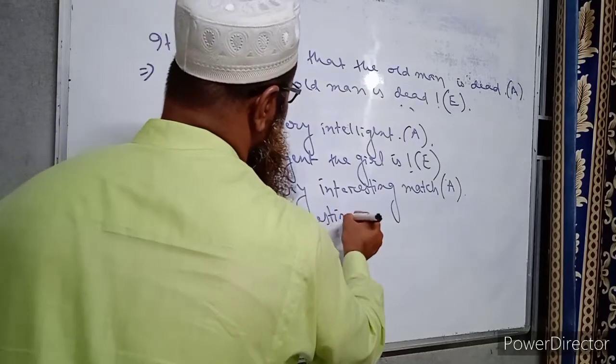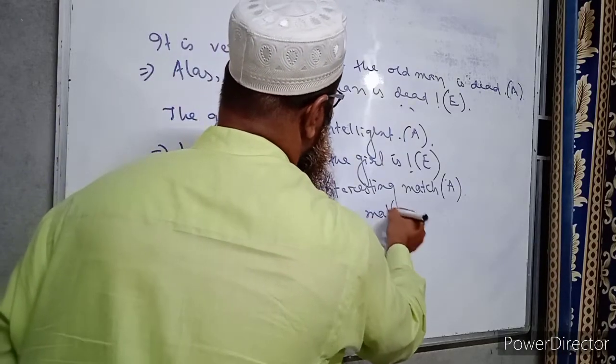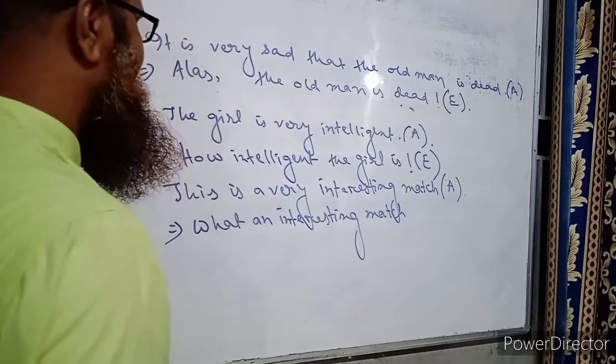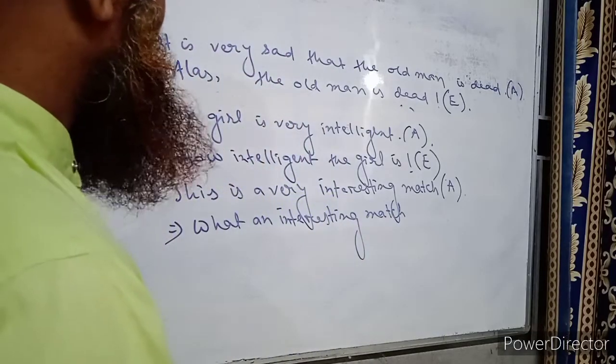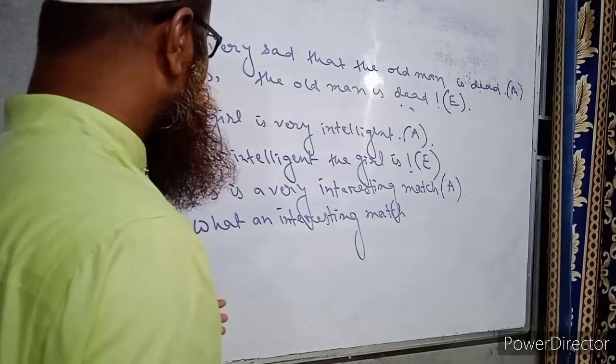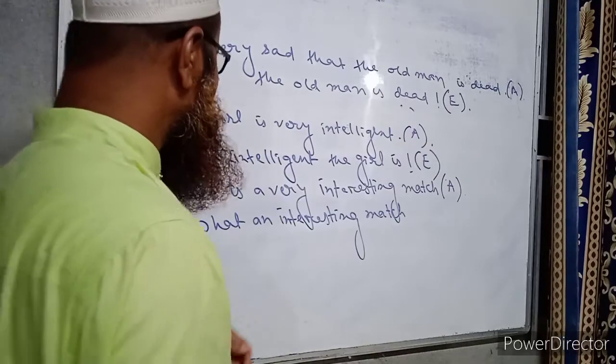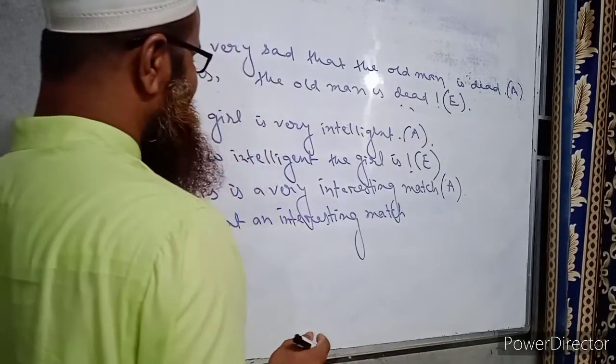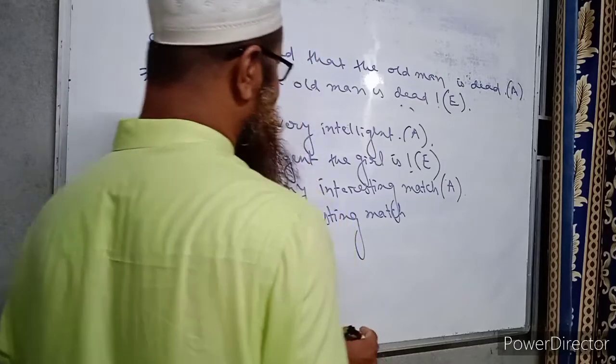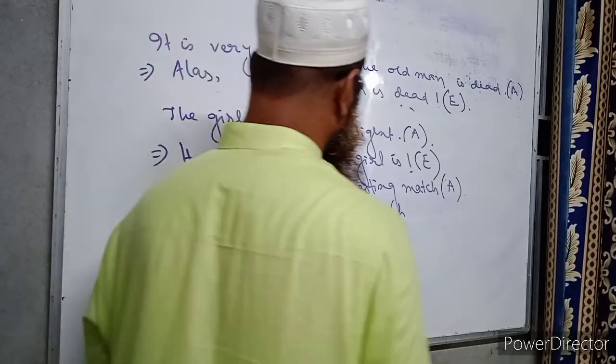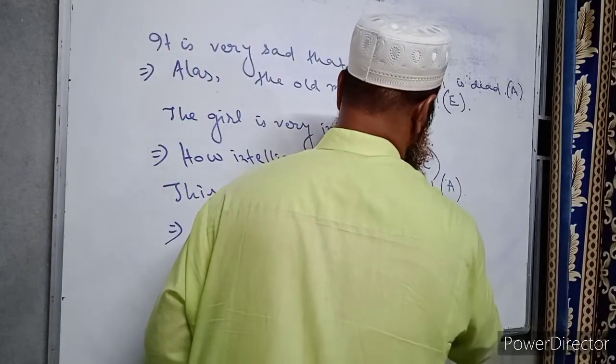So I hope all of you who are viewing my videos have already got a clear conception regarding transformation of sentences from assertive to interrogative and exclamatory, and vice versa. So, what an interesting match this is.